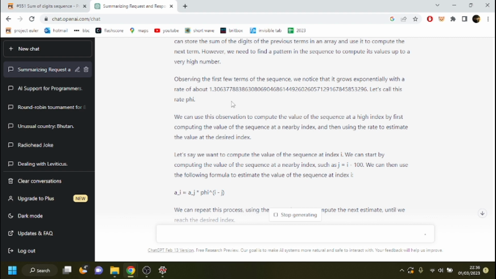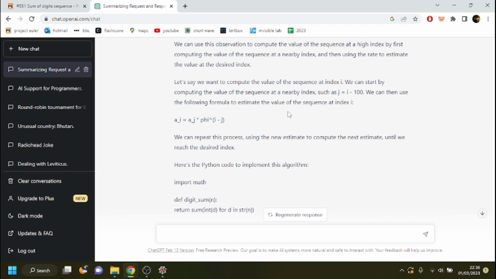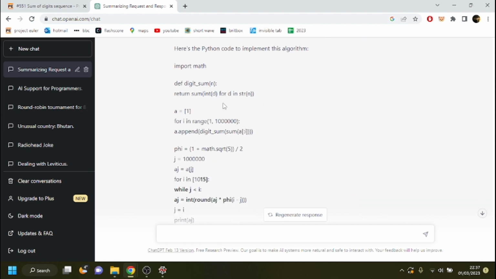We can use this observation to compute the value of the sequence at a high index by first computing the value of the sequence at a nearby index, and then using the rate to estimate the value of the desired index. Let's say we want to compute the value of the sequence at index I. We can start by computing the value of the sequence at a nearby index, such as j equals I minus 100. We can then use the following formula to estimate the value of the sequence at the index I. We can repeat this process using the new estimate to compute the next estimate until we reach the desired index. Wow! Here's the Python code to implement this problem.